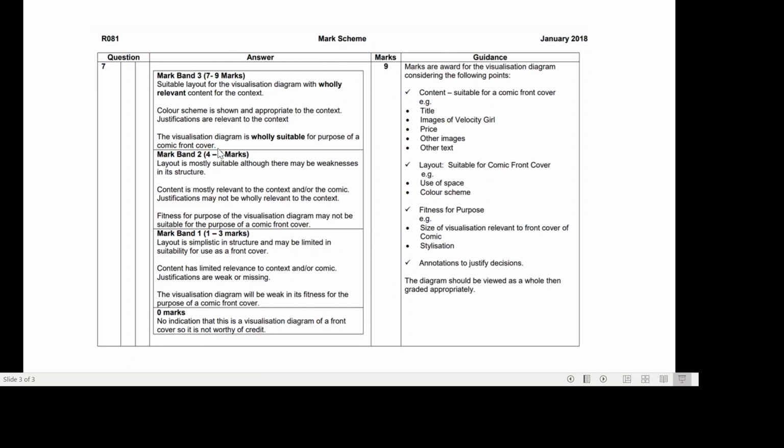And then finally, for mark band 3, for 7 to 9 marks, suitable layout for the visualization diagram with wholly relevant content for the context. The colour scheme is shown and appropriate to the context. Justifications are relevant to the context. The visualization diagram is wholly suitable for the purpose of a comic front cover.